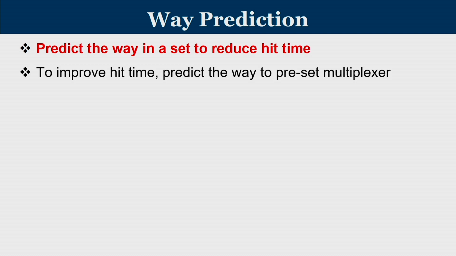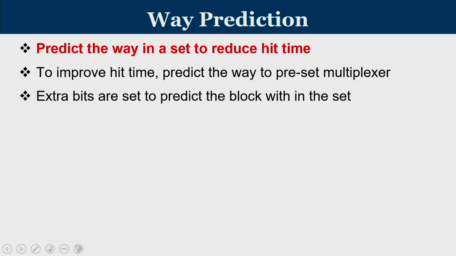So what we do in the way prediction technique is, can we inherit the property of a direct mapped cache in terms of hit time, and at the same time the underlying cache is actually a two-way or a four-way associative cache.